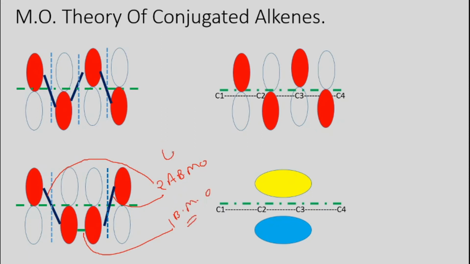So we can consider this one as Psi 3 star, or Pi 3 star. In the same way, this one is Psi 4 star, because there is no constructive approach. So all these three are ABMO, because there is no constructive approach in this diagram, and here there is one constructive approach between the C2 and C3 carbon atoms.